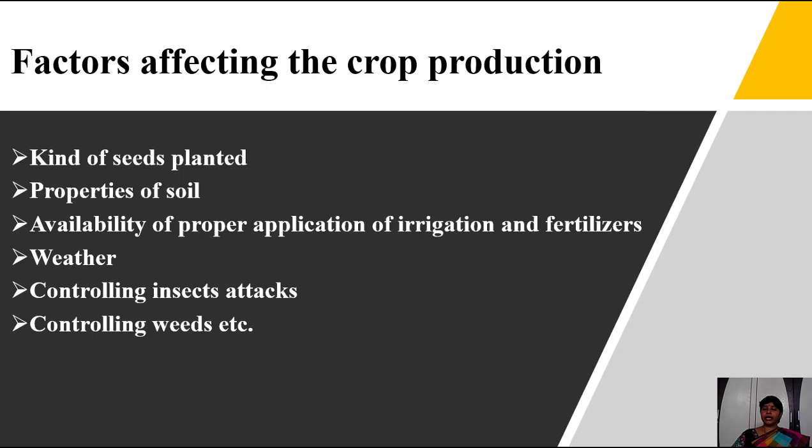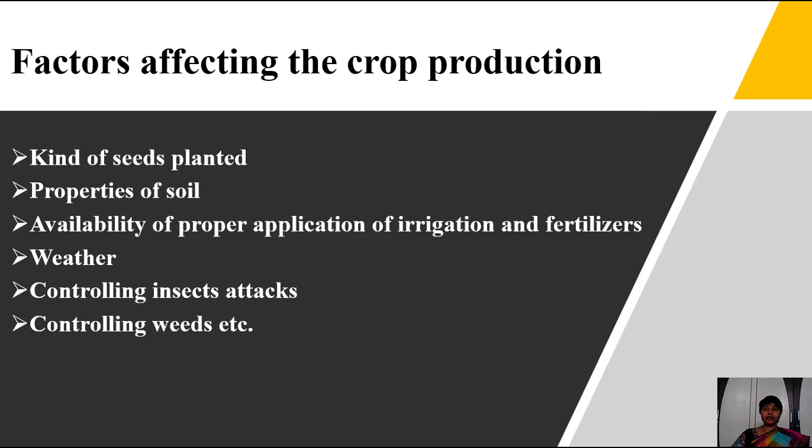They require some elements like nitrogen, phosphorus, potassium, zinc, like that. So we have to give those elements through the fertilizers. Okay, children. Next, weather condition is also very essential for the crop production.